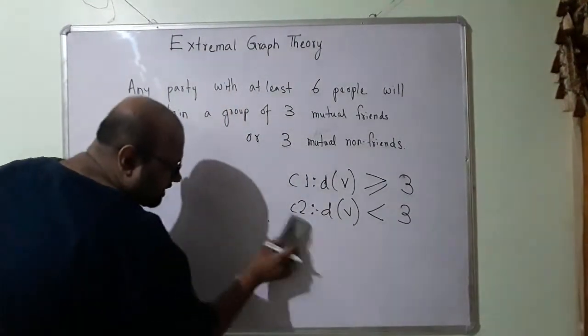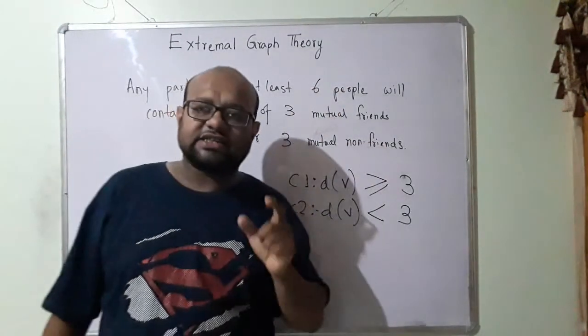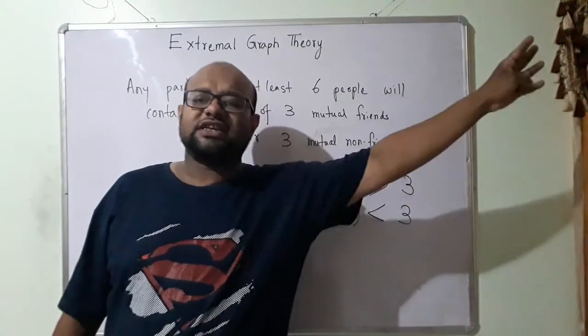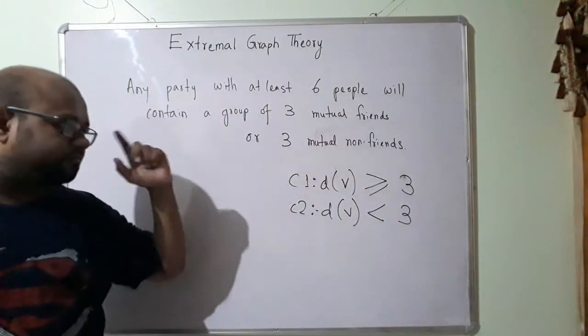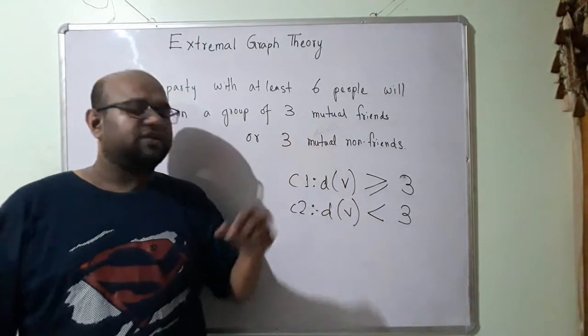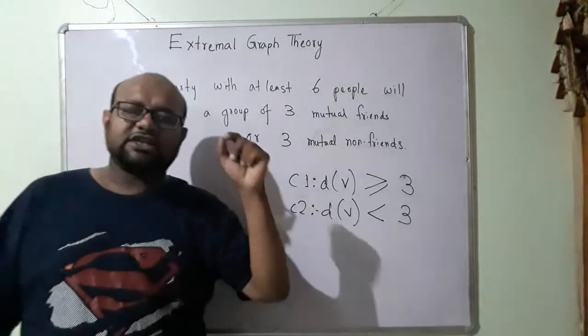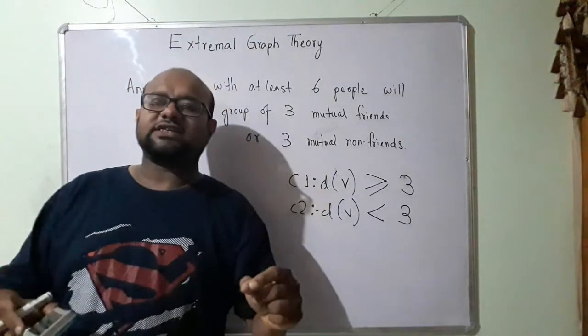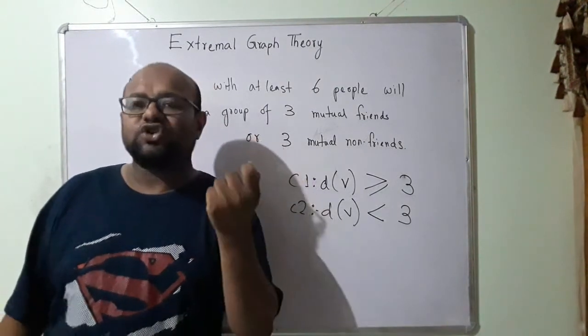So you understand what the graph representation is. The graph will have 6 vertices because there are at least 6 people. Apart from these 6, there may be other people. We will not consider them. We will take only 6 people. 6 people is sufficient to prove that there exist 3 mutual friends or 3 mutual non-friends. You understand the graph representation. This graph will have 6 vertices and it is going to have edges. What are the edges going to represent?